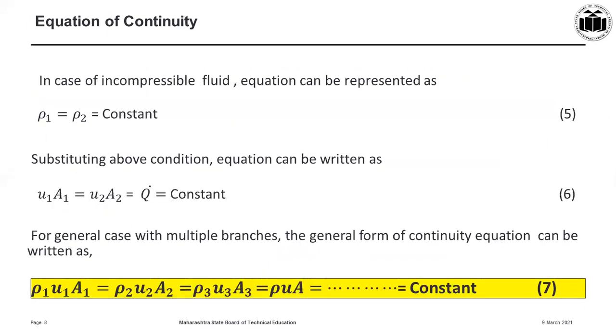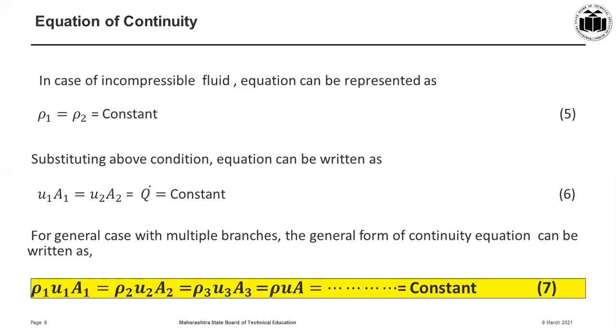Now in case of incompressible fluid, the equation can be represented assuming rho 1 is equal to rho 2 is equal to constant, and if we substitute that condition, then the equation reduces to u1 A1 is equal to u2 A2 is equal to q dot is equal to constant. That means the volumetric flow rate flowing through a pipe of tapering cross section is constant.